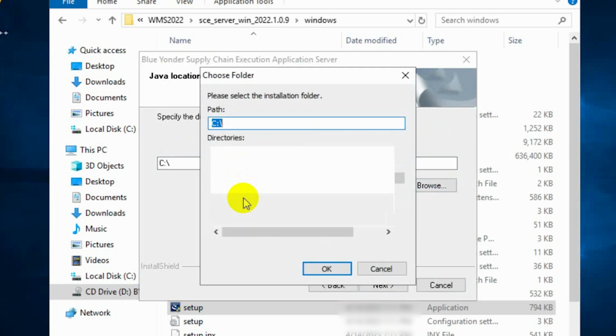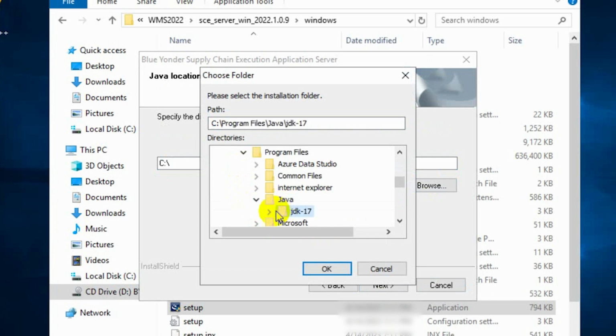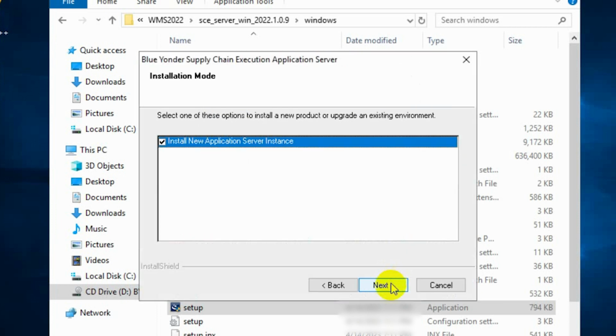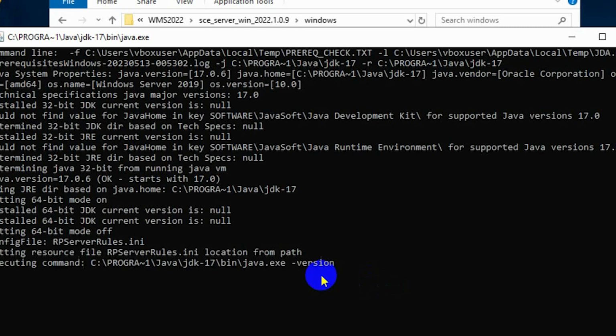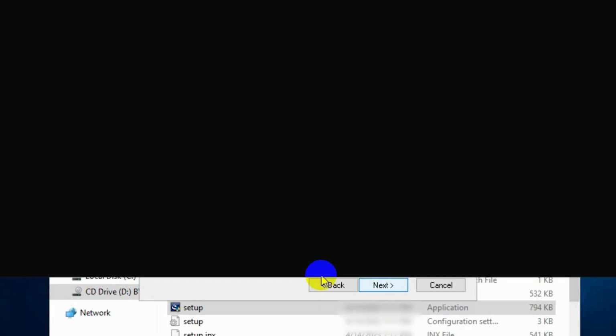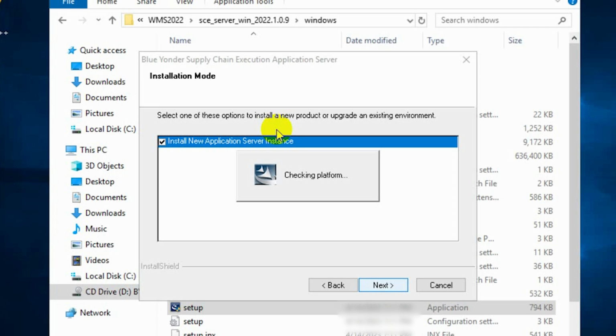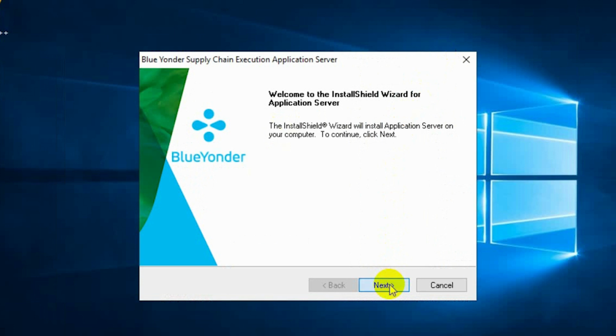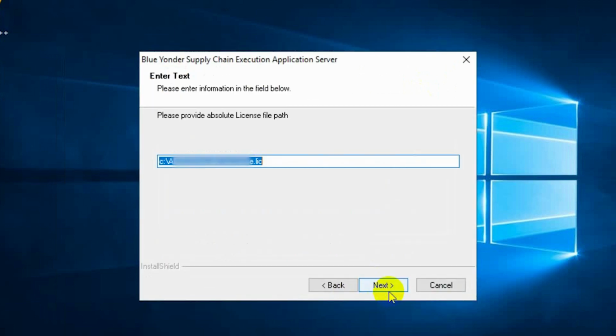Navigate to the directory of Java 17 installed files. Choose to install the new application server instance. And as a next step, it tries to initialize the Java environment, set up the environment variables for the same. Next. Yes to license agreement, and navigate to the license file.